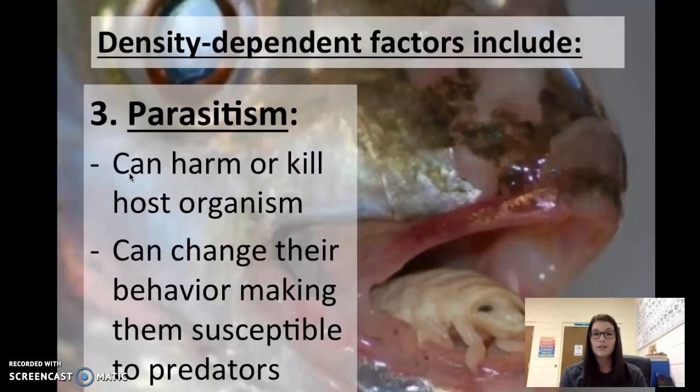What that means is, for example, this fish with the worm for a tongue. This worm has literally eaten the fish's tongue, okay? When the fish goes to find food, this worm is a parasite and it's getting all the food. It's eating it up, and the fish is essentially starving to death, even though it thinks it's eating food.